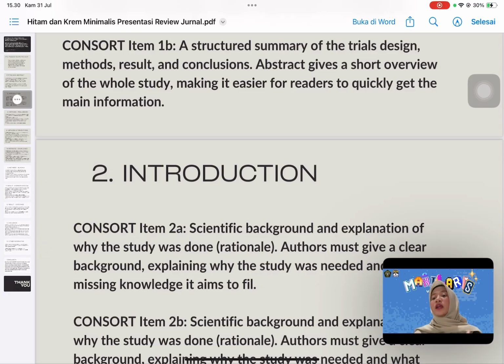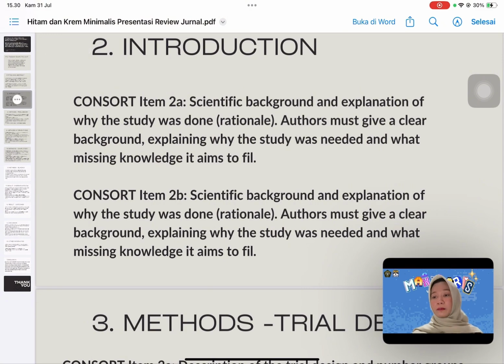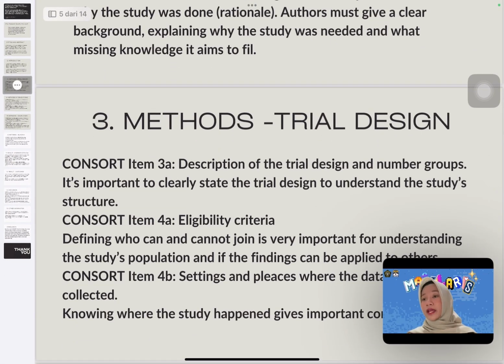Number 2, introduction. CONSORT item 2A: scientific background and explanation of why the study was done. Authors must give a clear background explaining why the study was needed and what missing knowledge it aims to fill. CONSORT item 2B: specific objectives or hypotheses. Authors must give a clear background explaining why the study was needed and what missing knowledge it aims to fill.